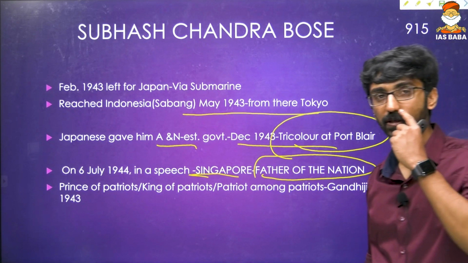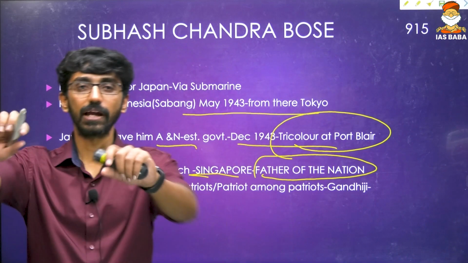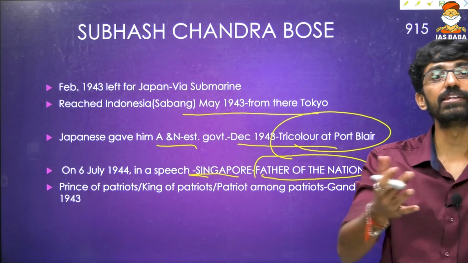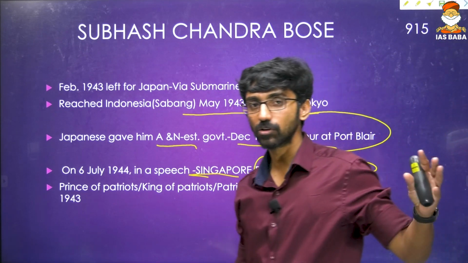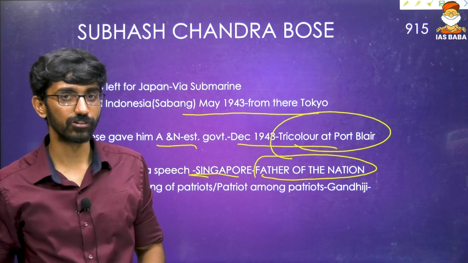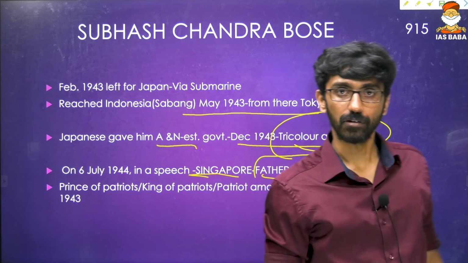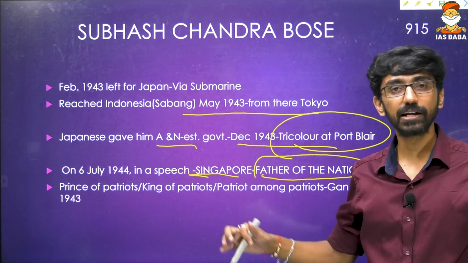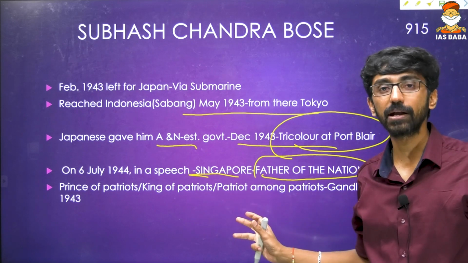On July 6, 1944, in a speech from Singapore, he gave that famous Father of the Nation speech. He said India's holy war of independence had begun, and addressing Gandhiji as Father of the Nation, he said, we seek your blessing. So he is the first person to call Gandhiji Father of the Nation, and that has been carried forward. Today also we recognize Mahatma Gandhiji as Father of the Nation, and Gandhiji gave Subhas Chandra Bose the title, the patriot among patriots.